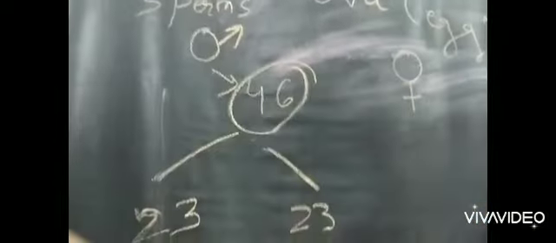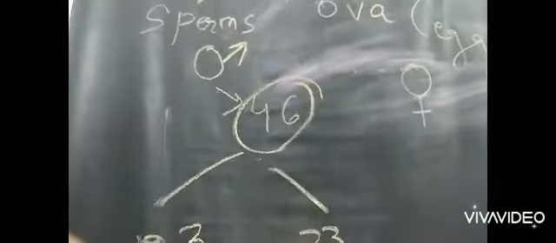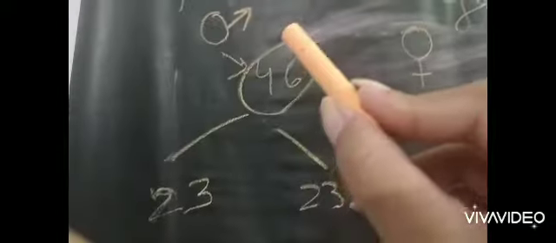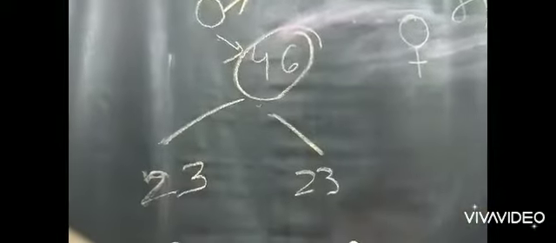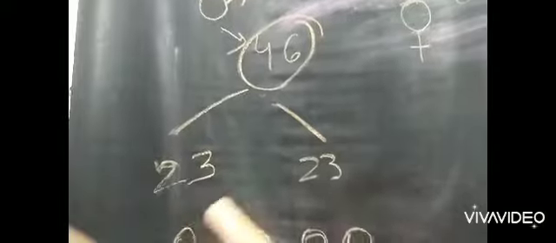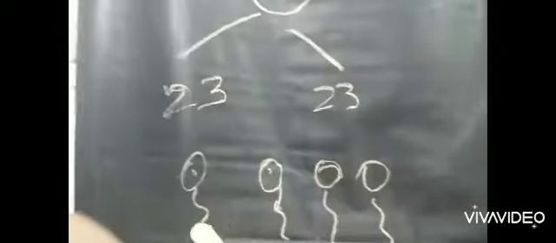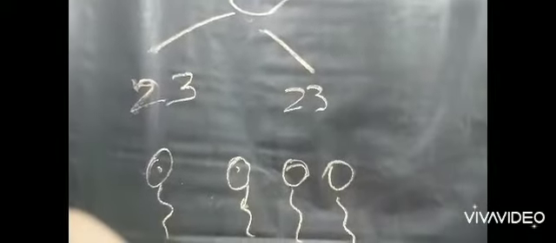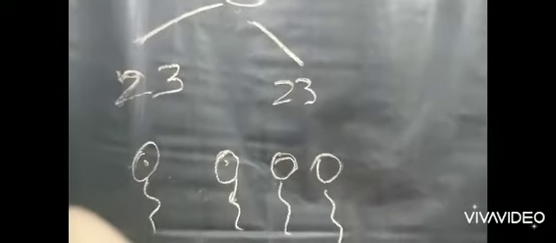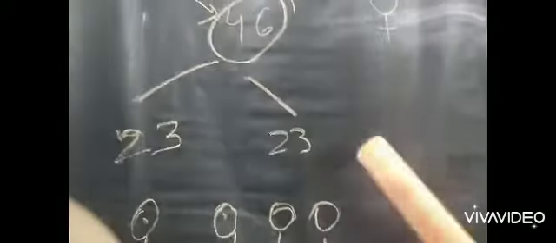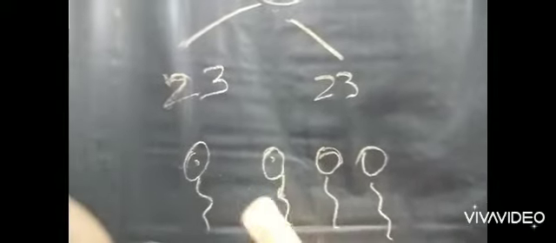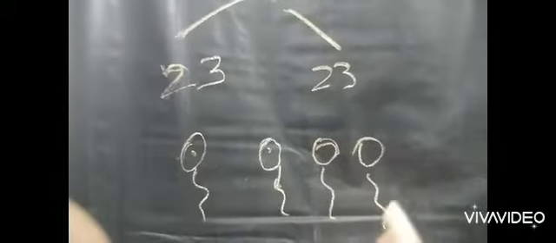There are 46 chromosomes in the male sperm. They will be separated into 23 sets, then into 4 sets. All the 4 sets will contain the characters of the father. It is not important that one sperm will contain only one character.